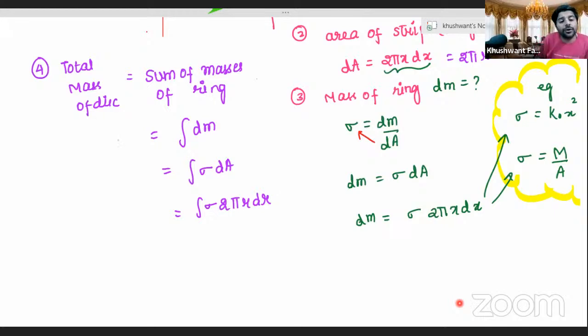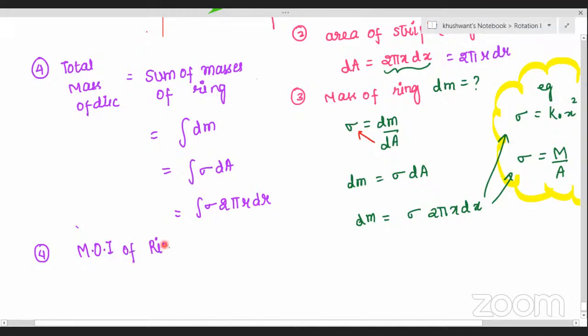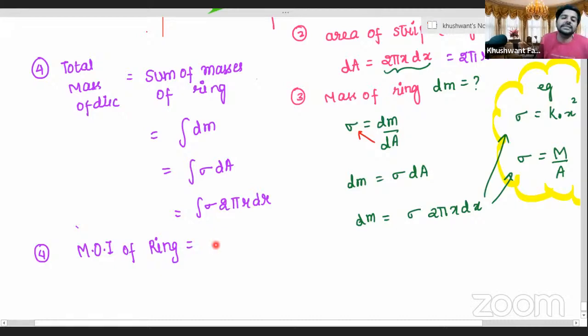Aanchal, what if I want to calculate the moment of inertia? First tell me the moment of inertia of a ring. What did we just derive some time back? If the mass is m and the radius is r, for a ring, what is the moment of inertia? Ring: m r square, correct? Yes, sir.